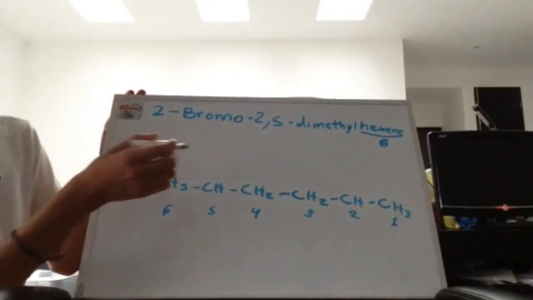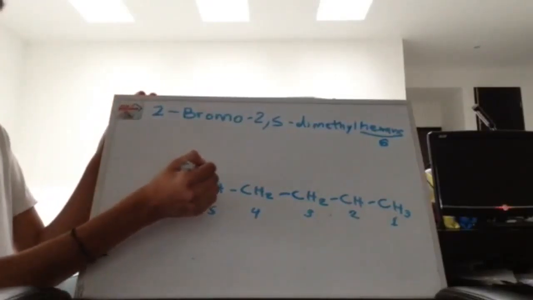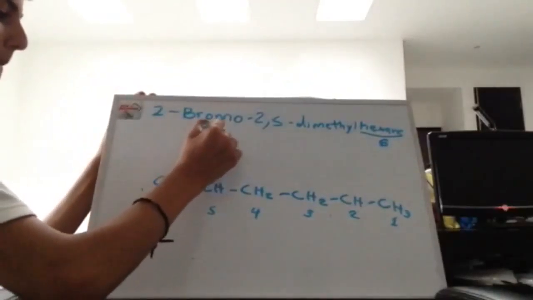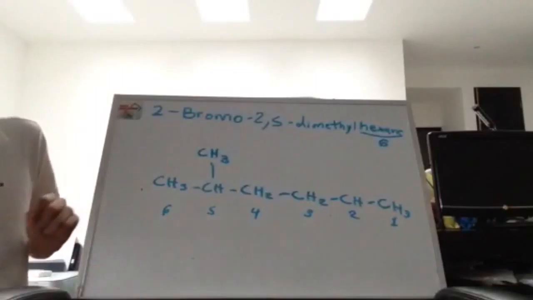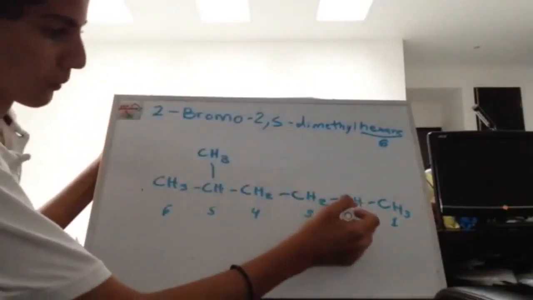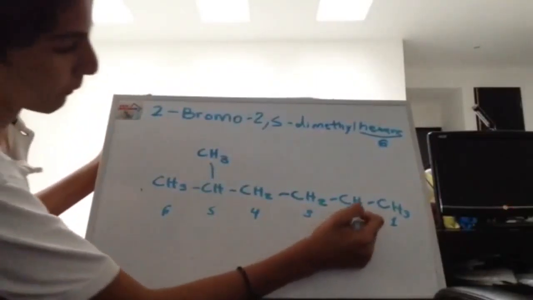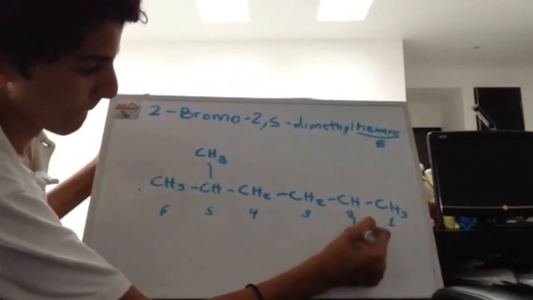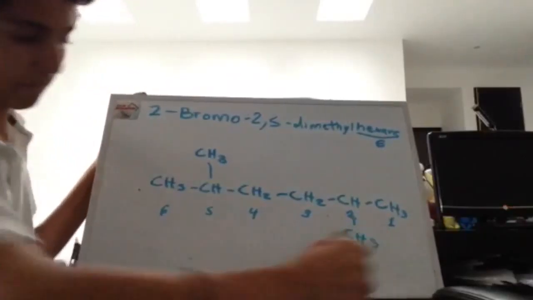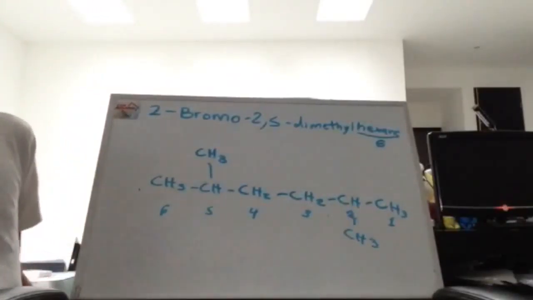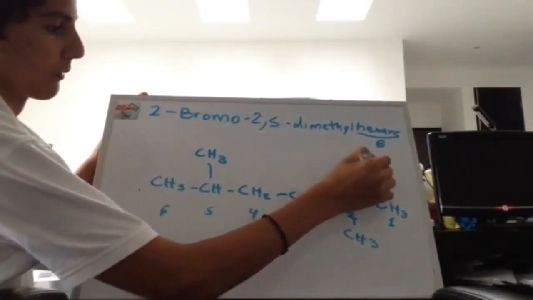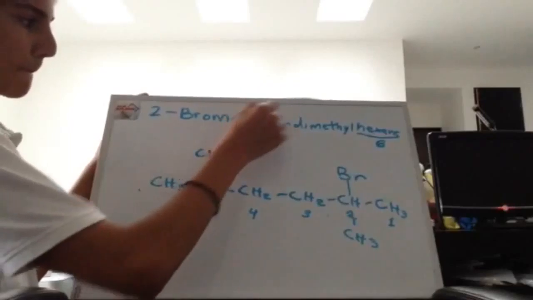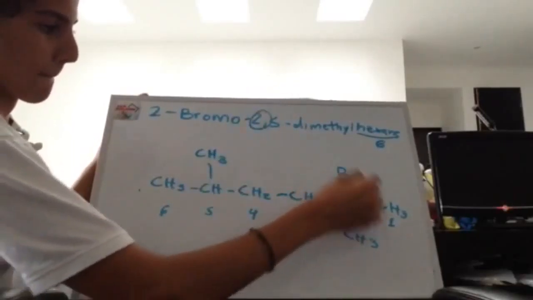Now we see the name 2, 5. So in the number 5 we add CH3, and in the number 2 we add CH3, and also in the 2 we add a bromine from the 2-bromo. So 2 and 5.